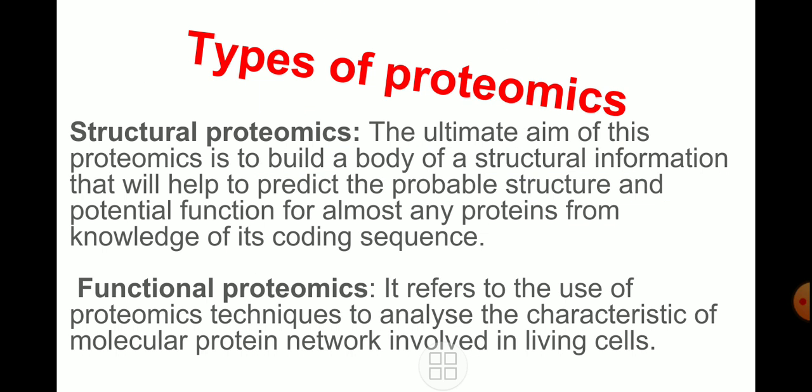Now the types of proteomics: structural proteomics and functional proteomics. In structural proteomics, the ultimate aim is to build a body of structural information that will help to predict the probable structure and potential function for almost any protein from the knowledge of its coding sequence. So structural proteomics means the study of the structure of the protein, the probable structure of the protein should be known to you under this type of study.